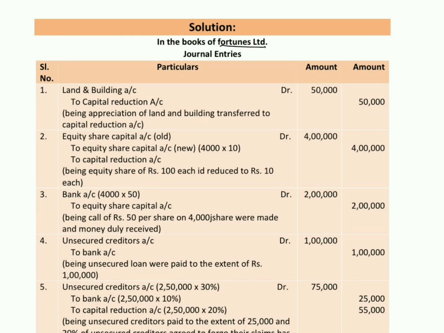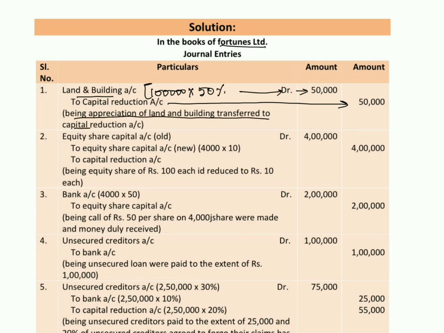Let's pass the first entry. When the asset increases, we will debit the value. Land and building account 50,000 to capital reduction account 50,000. This value is 1 lakh into 50%, 50,000. Being appreciation of land and building transferred to capital reduction account.